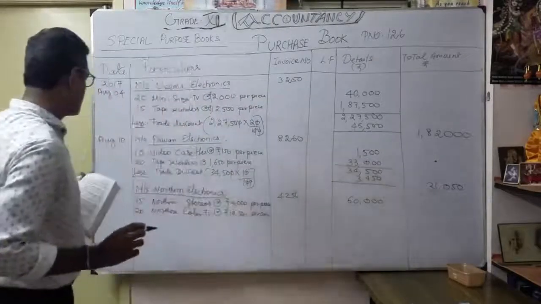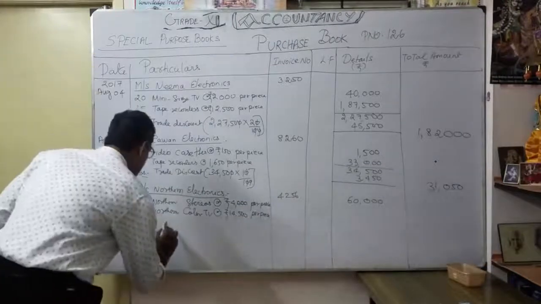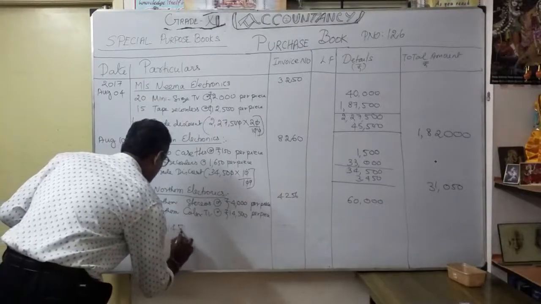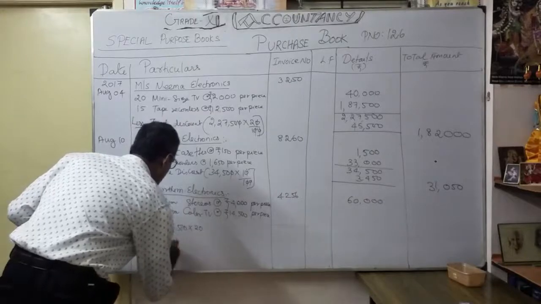Okay, so 20 into 14,500. How you are going to calculate? 14,500 into 20. Now low speed.